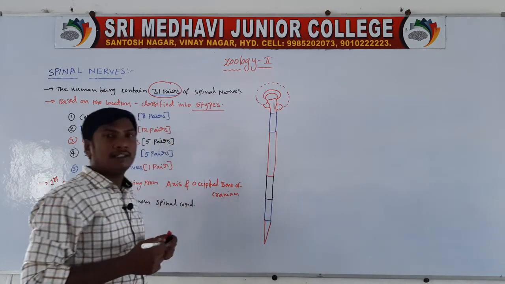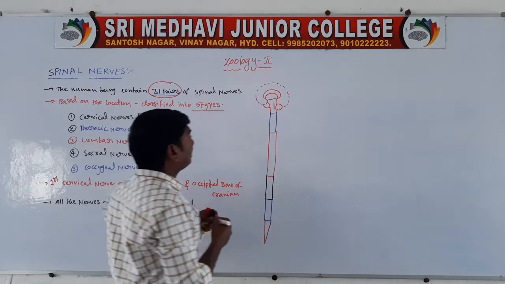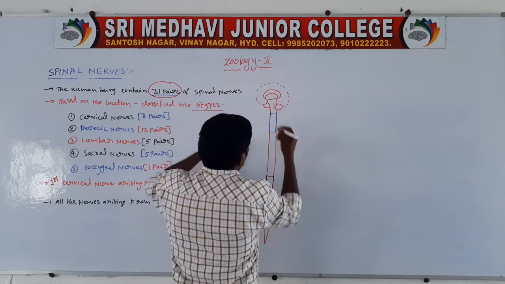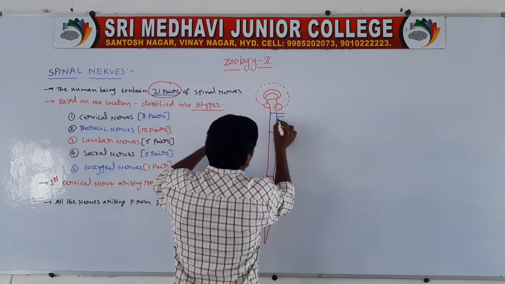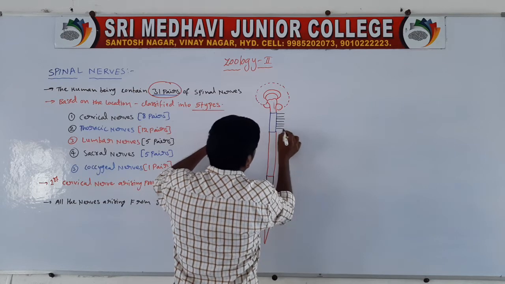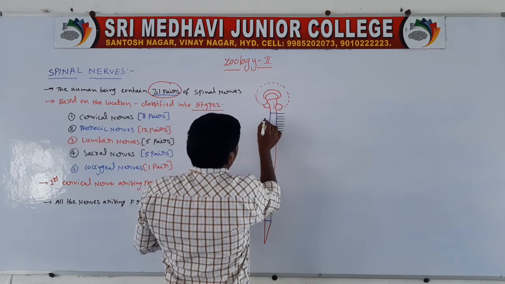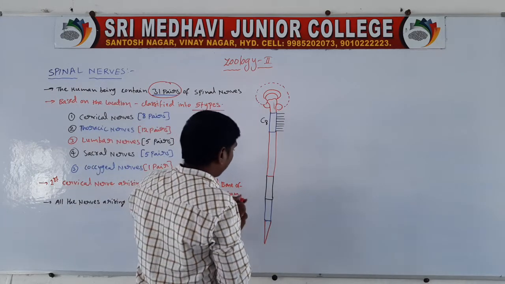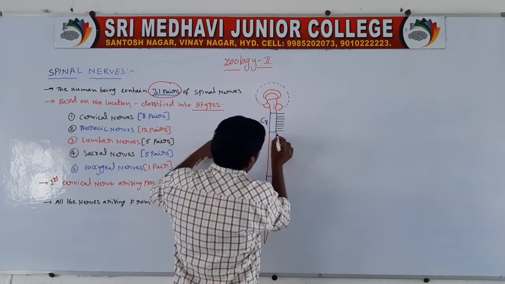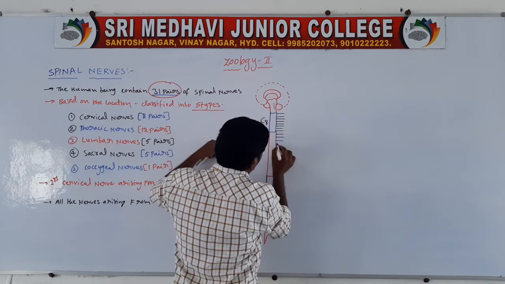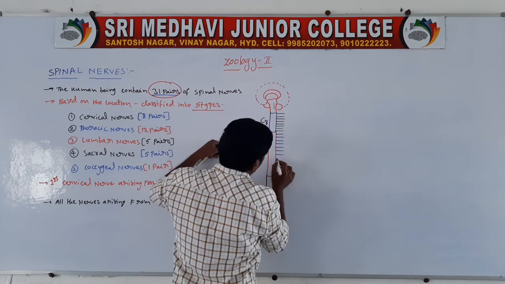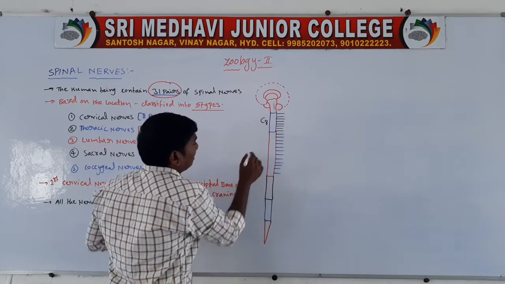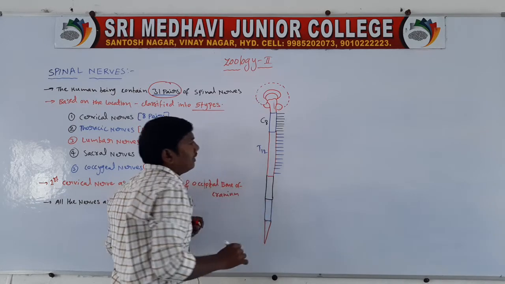The spinal cord gives 8 pairs of cervical nerves: one, two, three, 4, 5, 6, 7, 8. So they are C8, cervical 8. Next one, thoracic 12: 1, 2, 3, 4, 5, 6, 7, 8, 9, 10, 11, 12. So these are T12.